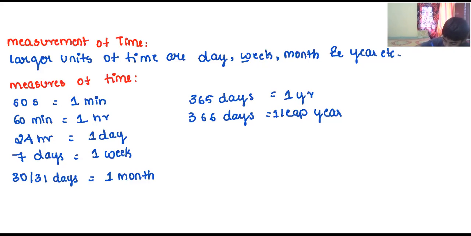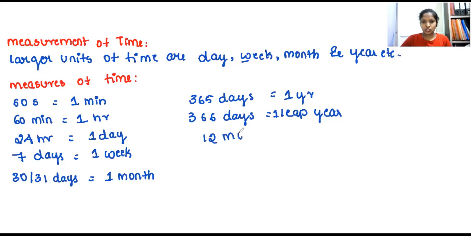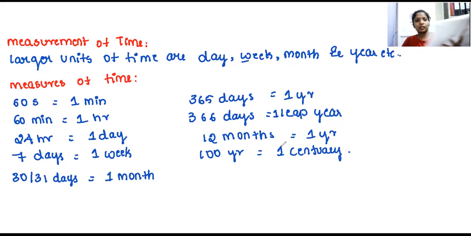Okay, 366 is equal to 1 leap year, and then you have 12 months. So 12 months is equal to 1 year. Again you have 100 years. 100 years is nothing but what? 1 century. Make a note now. Measurement of time. As soon as you copy, leave a message in the chat session and be quick.